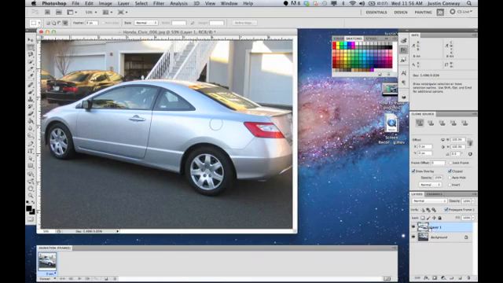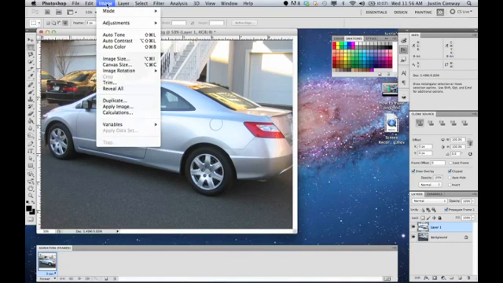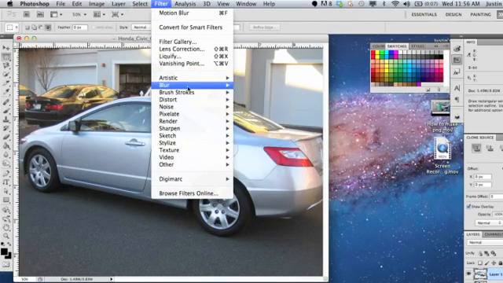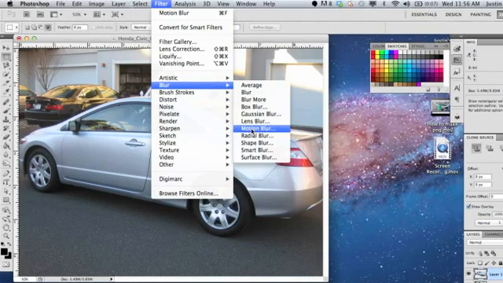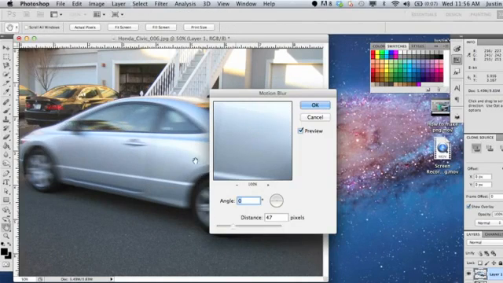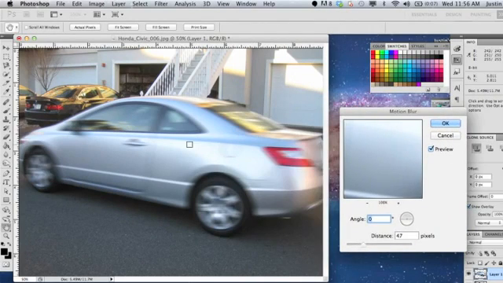Then with that selection made, and I'm actually on that layer, I'm going to go into Filter and then go down to Blur and select Motion Blur. And as you can see, it's previewing in the background. You can see that it already looks like when you take a picture of a car and the lens isn't fast enough, so it blurs. It has this motion blur.